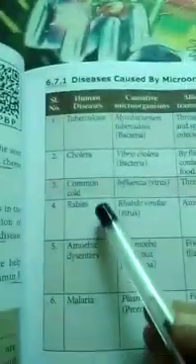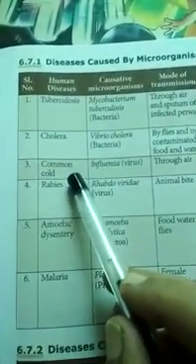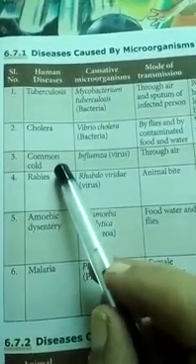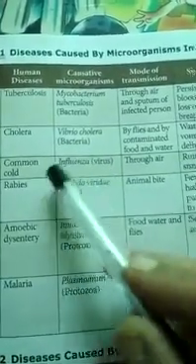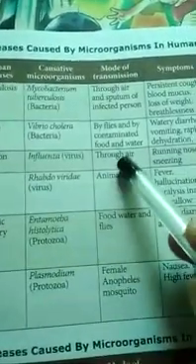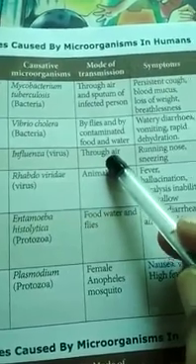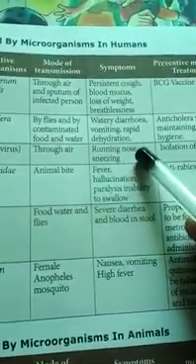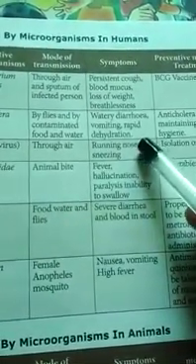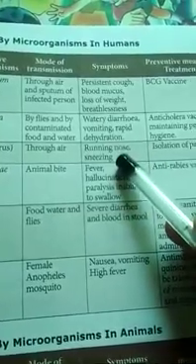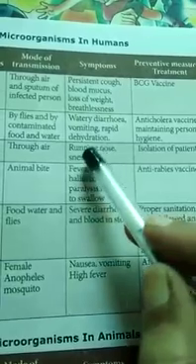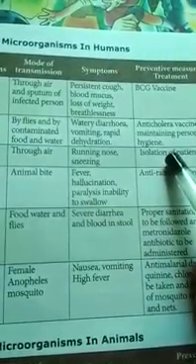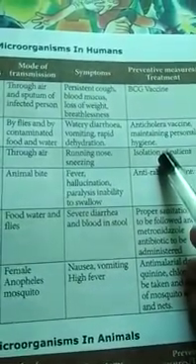Next disease, common cold. Daily we are getting this, which is called common cold. Influenza is a type of virus which is causing common cold. It is transmitted through air. Symptoms: running nose, that is, water-like discharge from the nose, and sneezing. Then isolation of patient. Keeping the patient separate is called isolation.